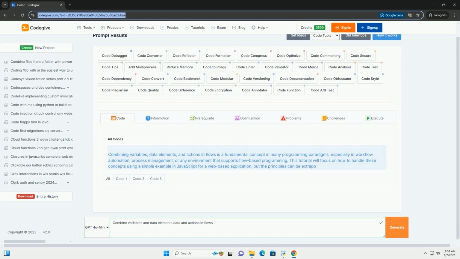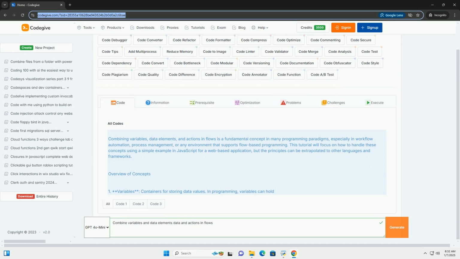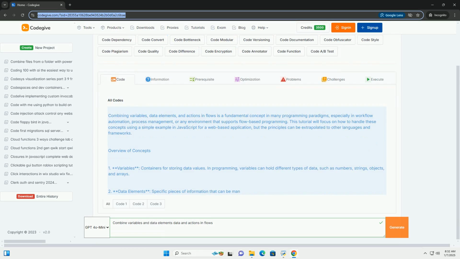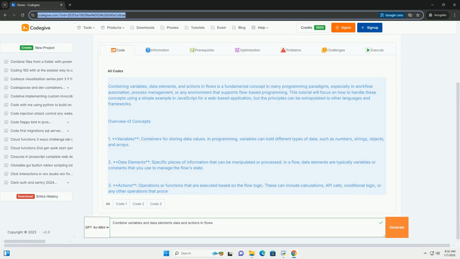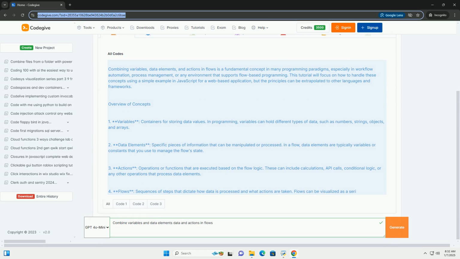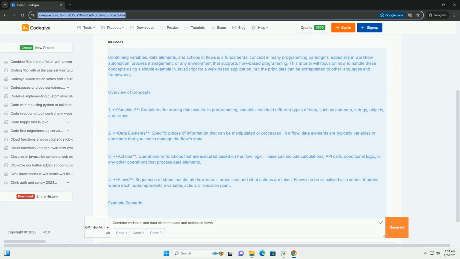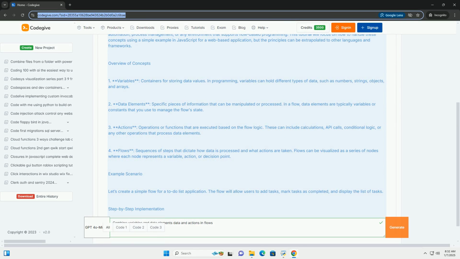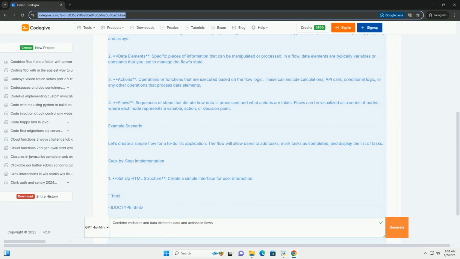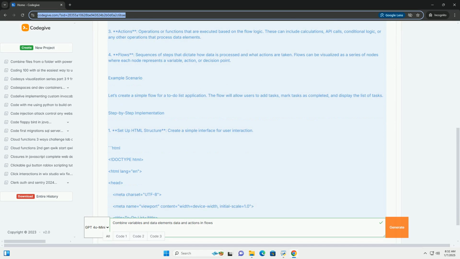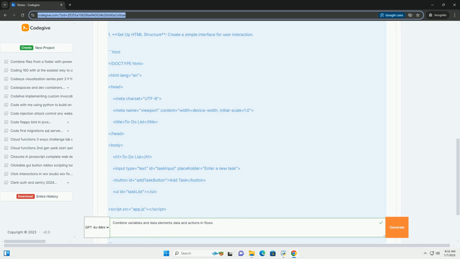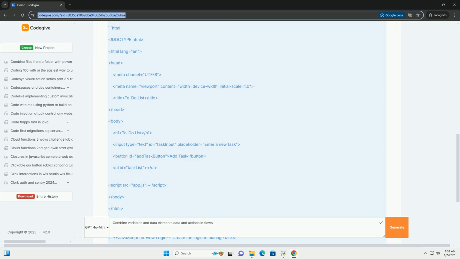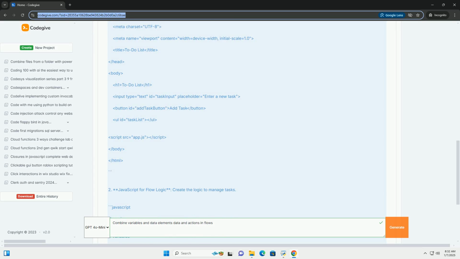Combining variables, data elements, and actions in flows is a fundamental concept in many programming paradigms, especially in workflow automation, process management, or any environment that supports flow-based programming. This tutorial will focus on how to handle these concepts using a simple example in JavaScript for a web-based application, but the principles can be extrapolated to other languages and frameworks.